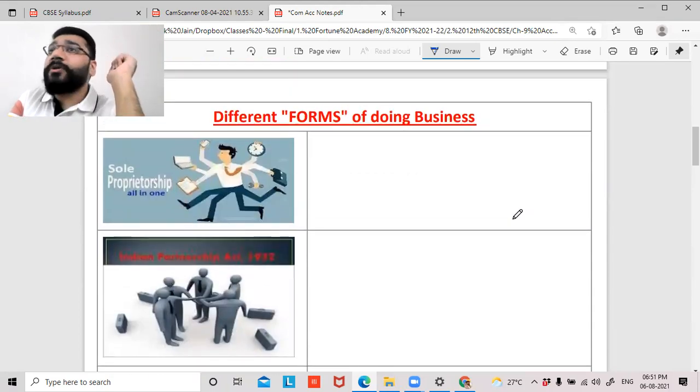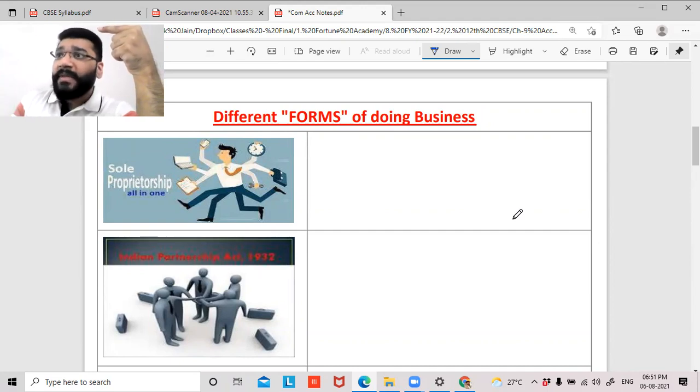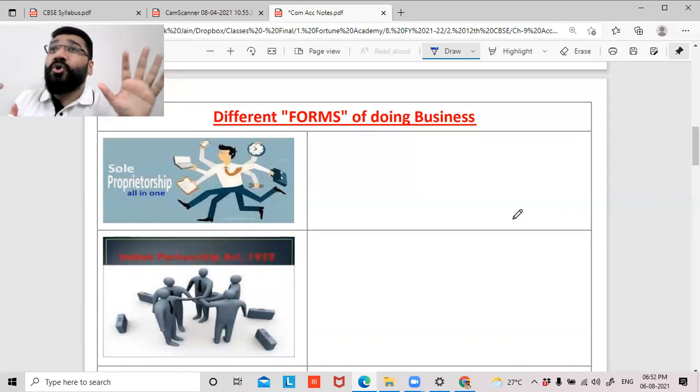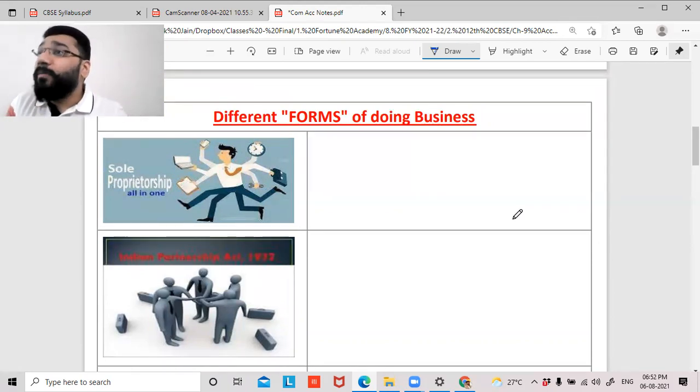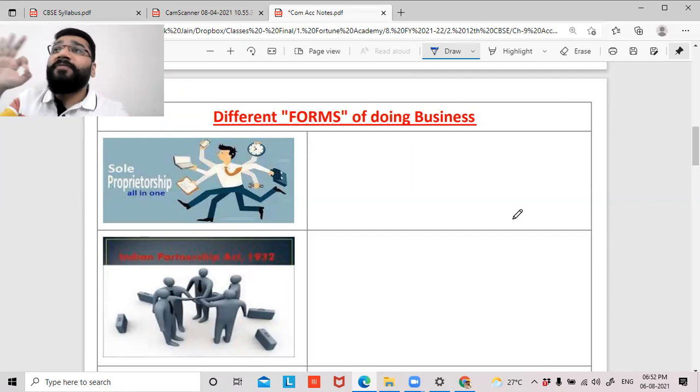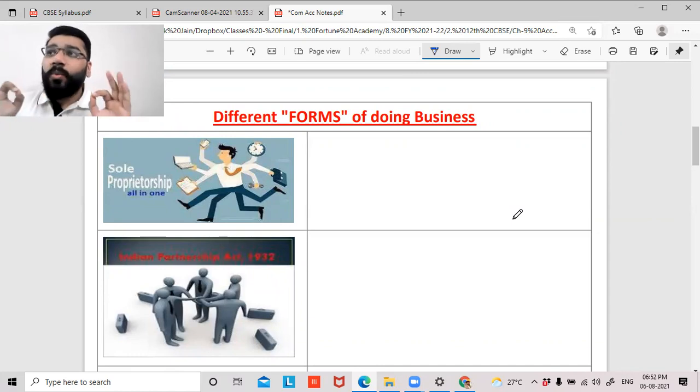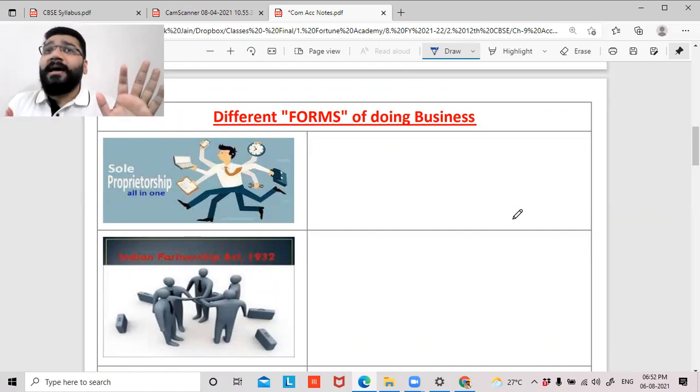So what does sole proprietorship say? In sole proprietorship, guys, there is one person who has the idea to start a business. He's the person who contributes capital to the business. He's the person who runs the entire show. He manages the entire business all by himself, and he is the person who would finally reap all the profits. It's a one-man show where one person does all the work end to end, of course along with team members, depending on how big the business is. He handles the entire stuff and is responsible for all the activities of the business.